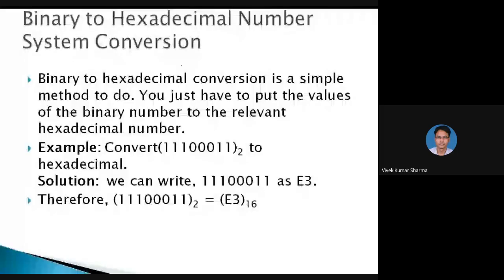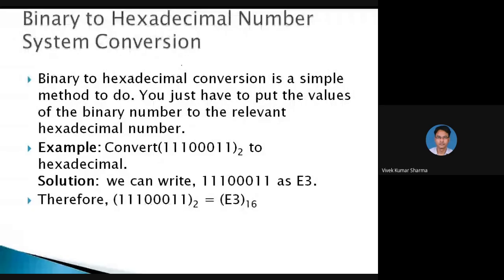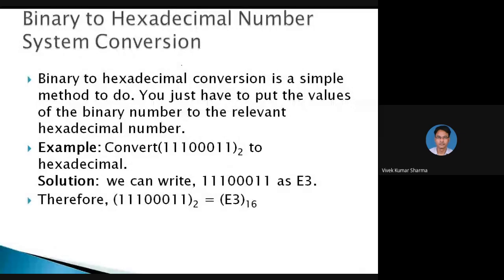From the right, the value of the group is 3, and the value of the left side, 111, is E.